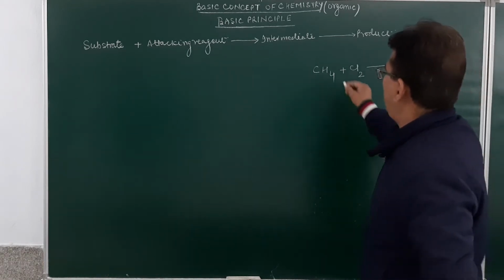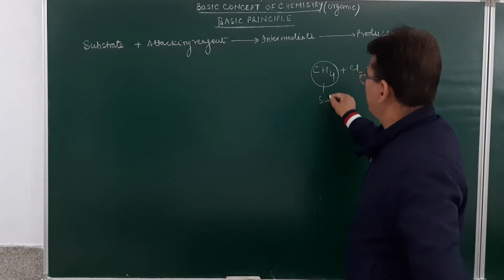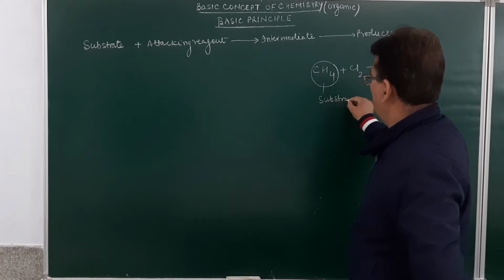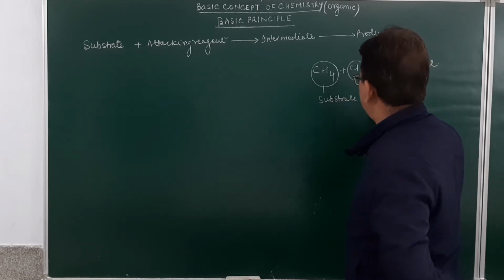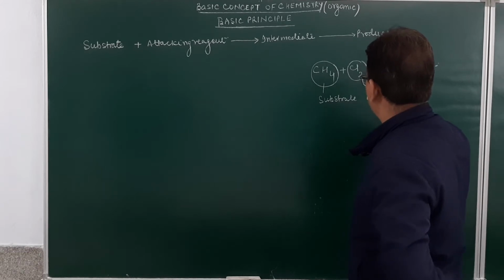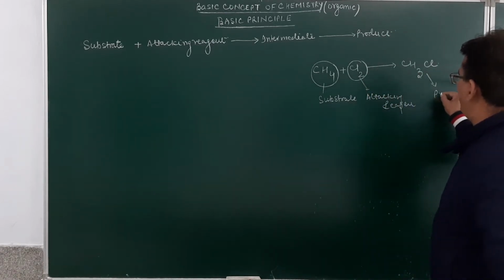Now, in this reaction, this is the substrate. Here this chlorine is the attacking reagent. And this methyl chloride is a product.